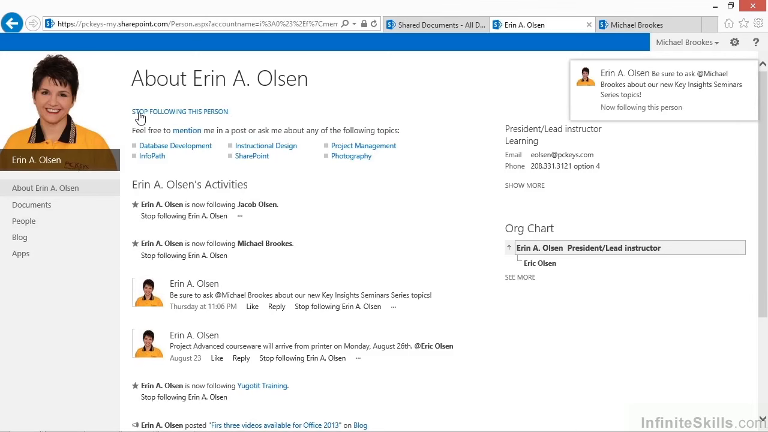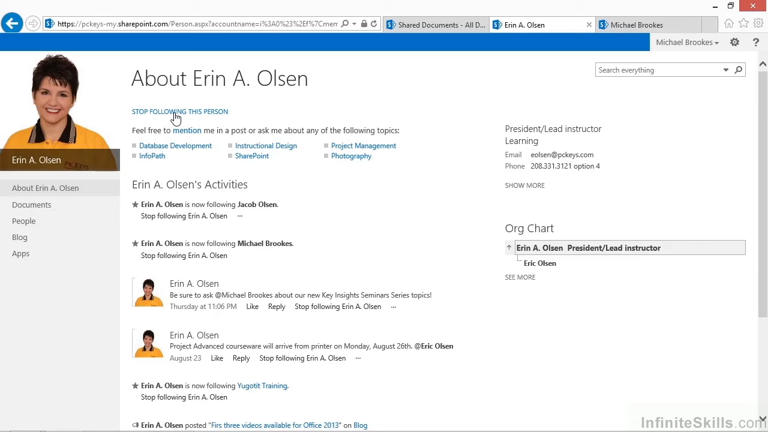The good news is it's also very easy to stop following a person or a document. You can see that our entries change. Because Michael is currently following Erin, the link now says Stop following this person. And with another very simple click or tap, you can stop following them as well.